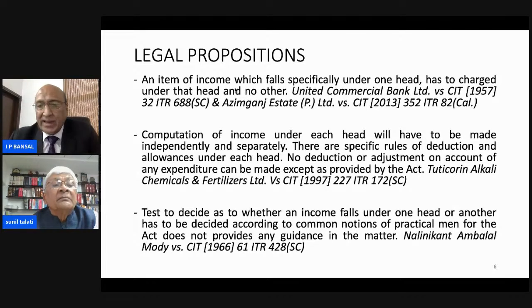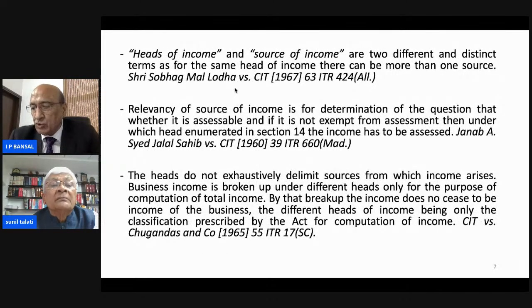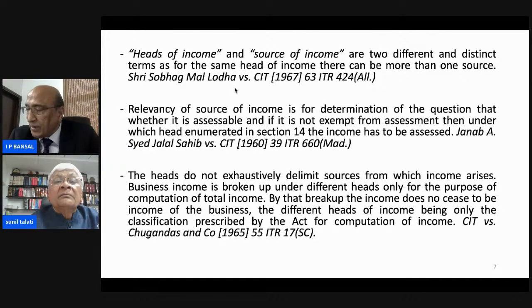Now coming to the next case, that is Shri Sobhag Malodha versus CIT. This is the Allahabad High Court, where it has been said that source of income and head of income are different. Under the same head, there can be two sources.